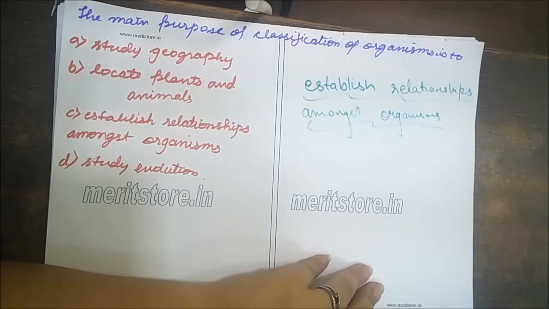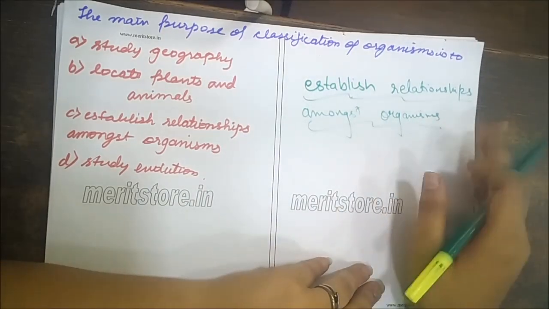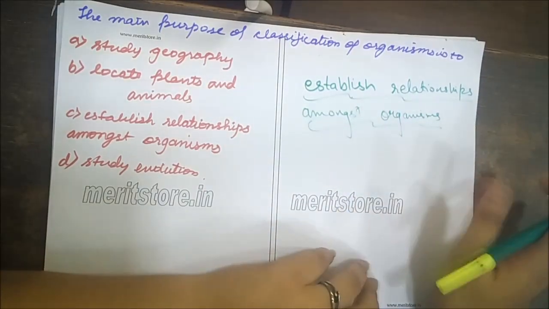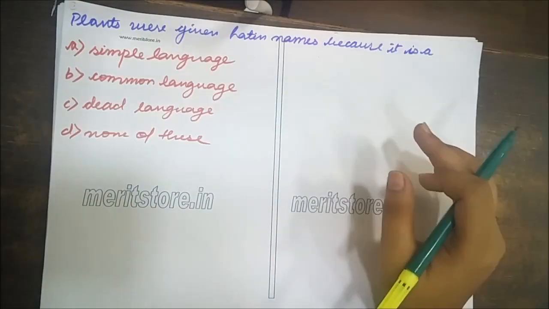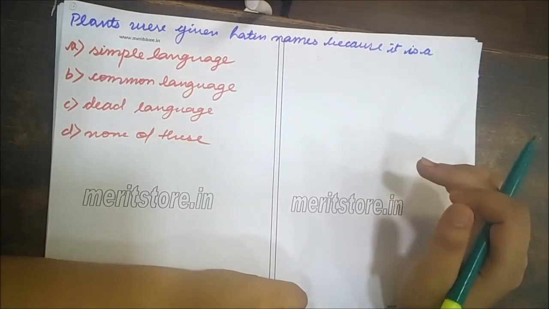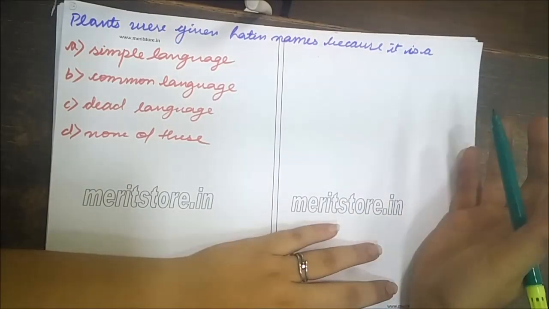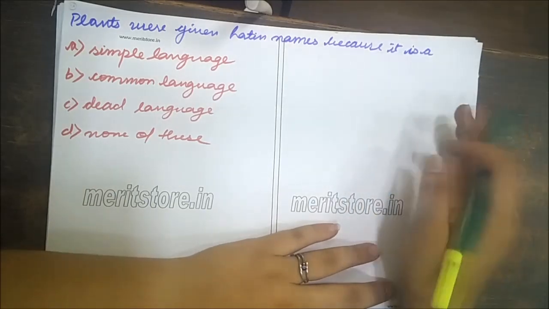Why is the answer this? The objectives and functions of classification include recognition, development, formulating a scheme, and this, that is establishing relationships amongst organisms, and this is the right answer. Move on to the next question. Plants were given Latin names because it is a simple language, common language, dead language, or none of these.